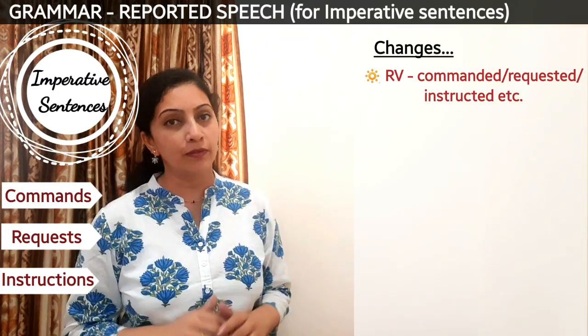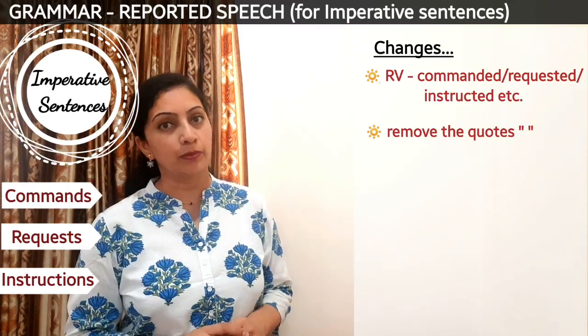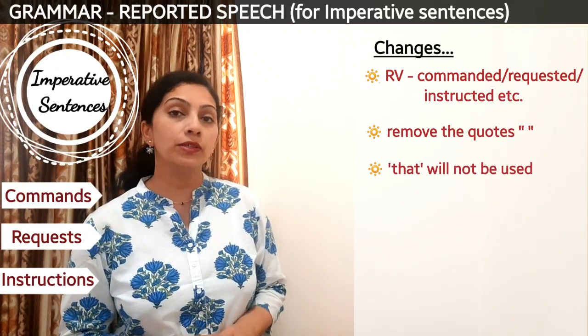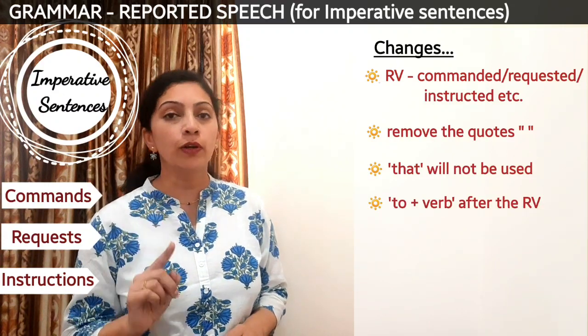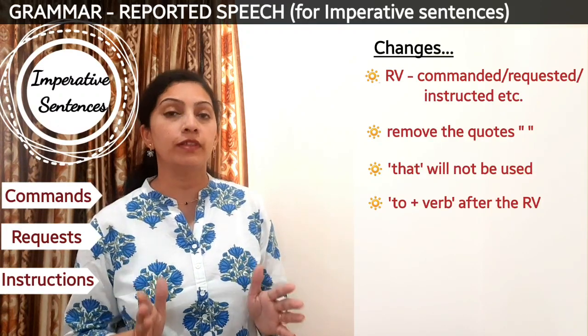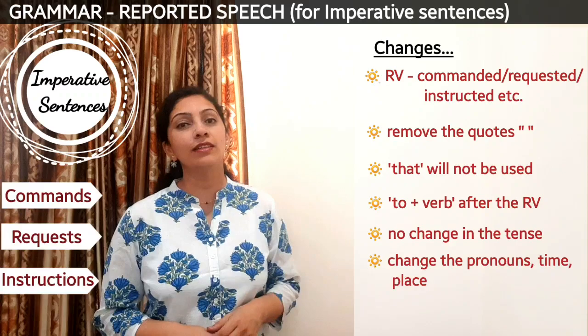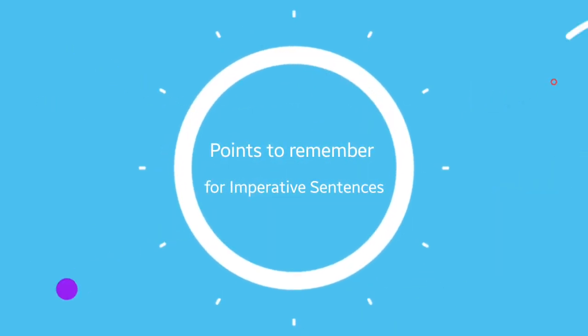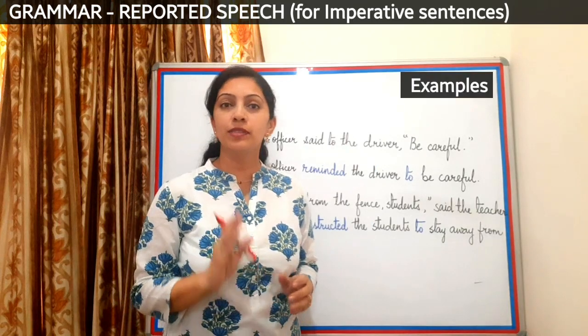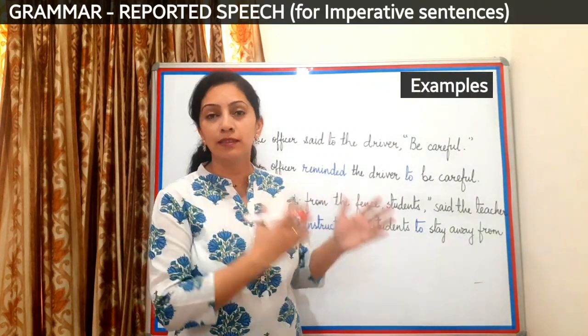Of course, remove the inverted quotes, but here the word that will not be used after the reporting verb. Instead, we will use the word to followed by verb in the base form. In short, we will use the to infinitive form of the verb. Let's see a few examples on it and you will understand better. Let's start with some examples on imperative and let's see how we can incorporate all these rules in the direct speech.